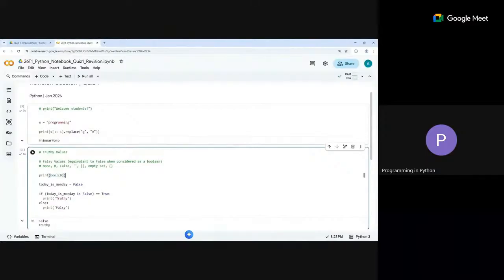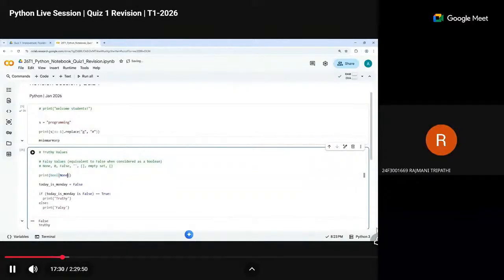So now this becomes false. So bool of 0 is false. That's what falsy values are. Falsy values are values such that the bool of that value is false. So bool of None also is false.